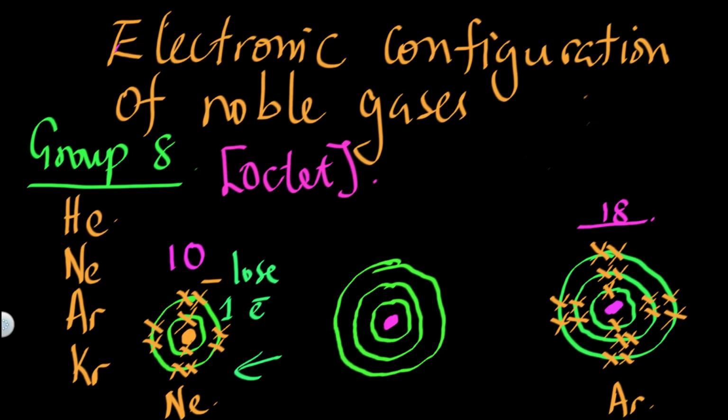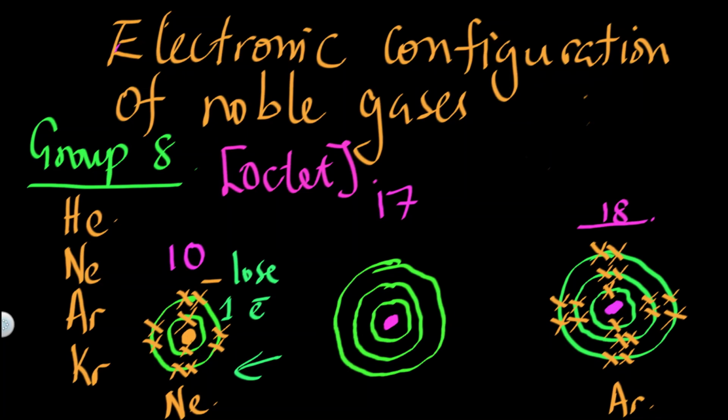Now, chlorine is number 17 on the periodic table. So the atomic number is 17, which means it also has 17 electrons.